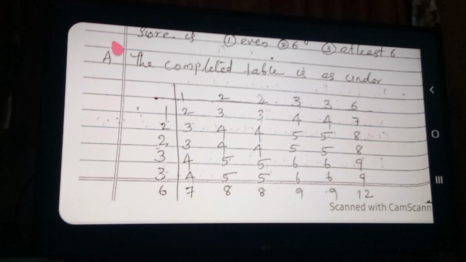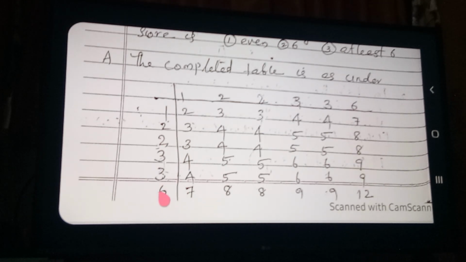That is your question: complete the following table. So 1 plus 2 is 3, 1 plus 3 is 4, and 1 plus 6 is 7. In the second row, 2 plus 1 is 3, 2 plus 2 is 4, 2 plus 3 is 5, and 2 plus 6 is 8. In this way the total column is filled.